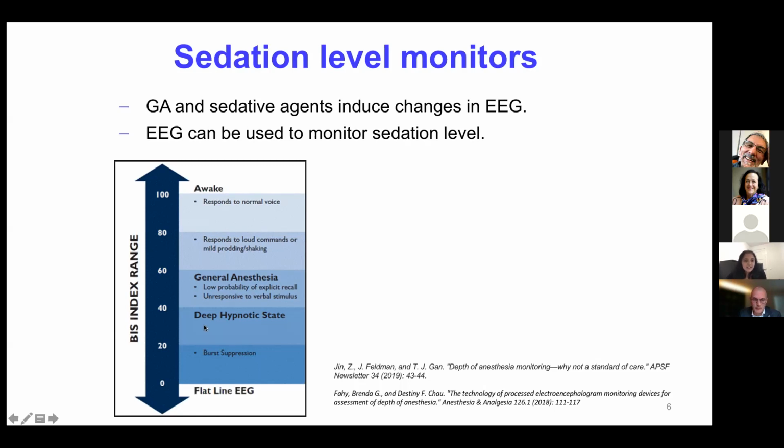The BIS index ranges between 0 to 100. 0 means the patient is completely sedated with a flatline EEG, and 100 means the patient is totally awake. The BIS value usually ranges from 40 to 60, which is suitable for the surgery.